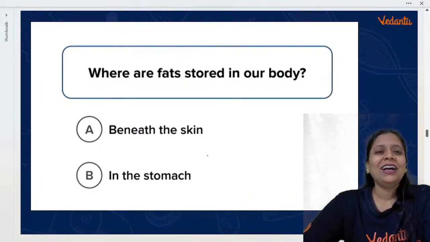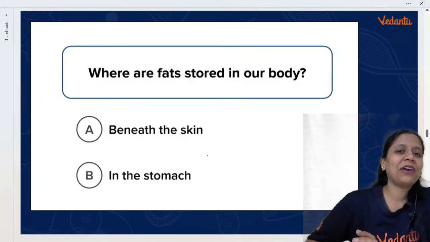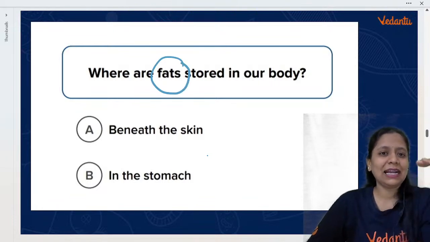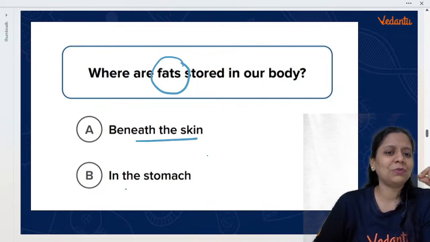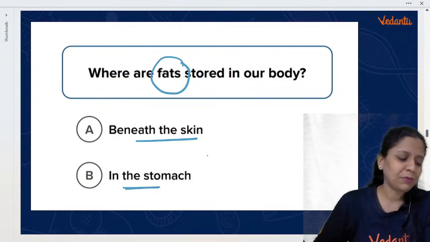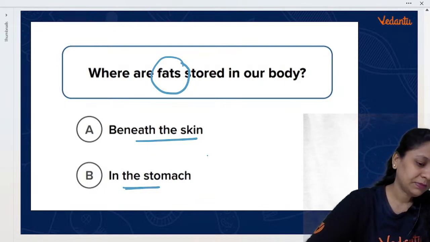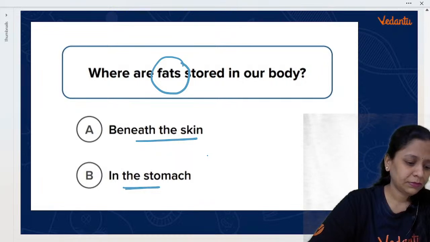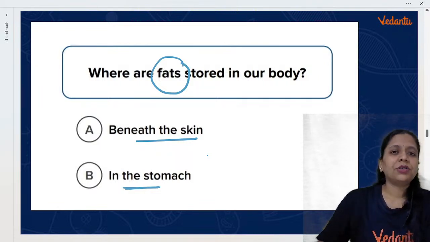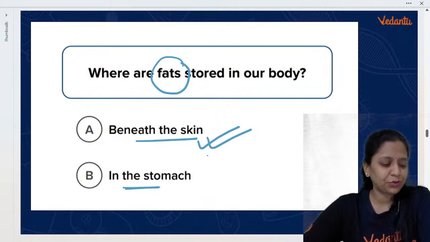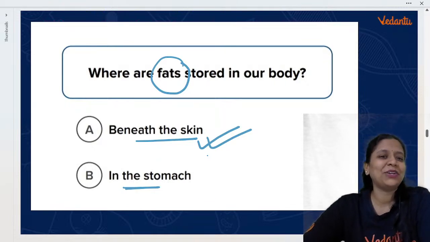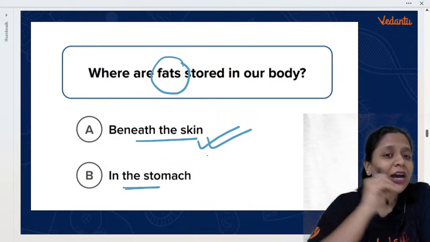మీరందరు ఎలా ఉన్నారు? ఓకే, so now answer this question, where are fats stored in our body? అయితే ఇందాక adipose tissue fat గురించి చెప్పాను కదా. So beneath the skin, స్కిన్ కింద ఉంటుందా లేకపోతే fat tissues are in the stomach? Come on, answer me this one. Okay, so fat tissues, yes, right, that is beneath the skin. Skin కింద fats are stored. Yes Vedashri, that's absolutely right, very good girl. So fats are stored below our skin.